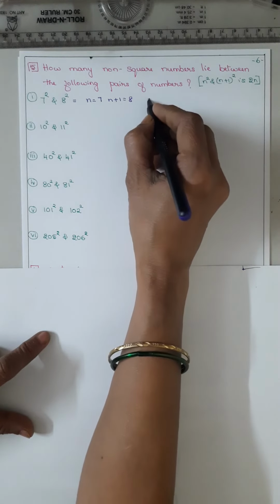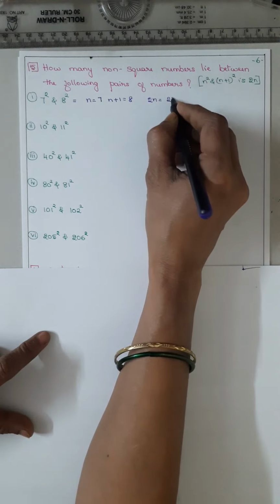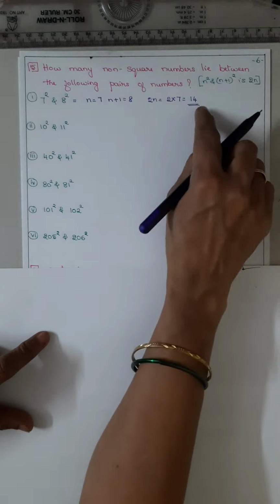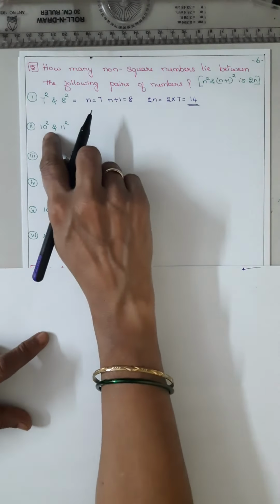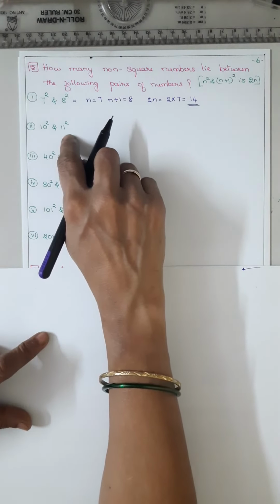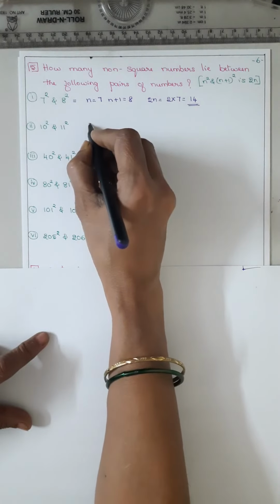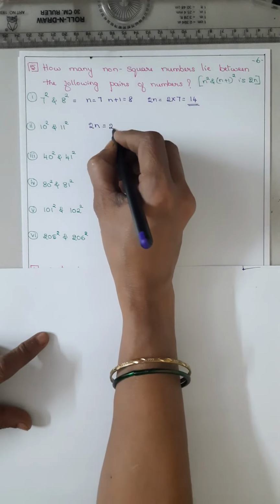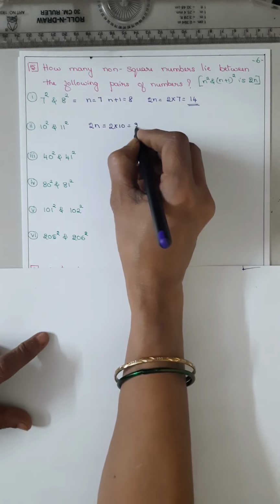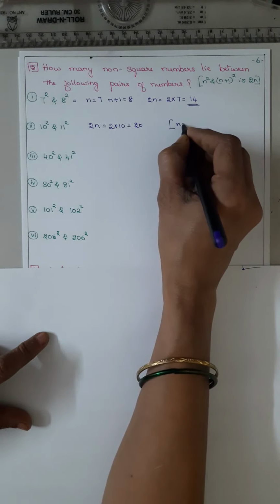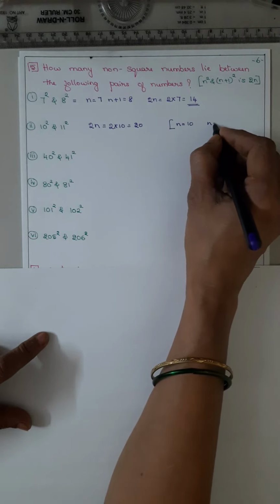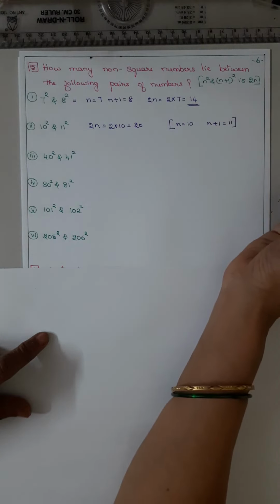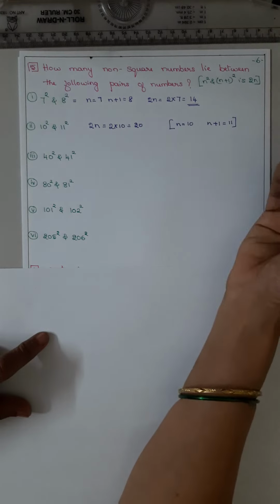So 2n, 2n means 2 sevens are 14. So how many non-square numbers will be there? 14. Here between 10 squared and 11 squared, the rule is 2n, means 2 tens are 20. So here n is equal to 10, n plus 1 is equal to 11. Understood? So directly you can write 2n.